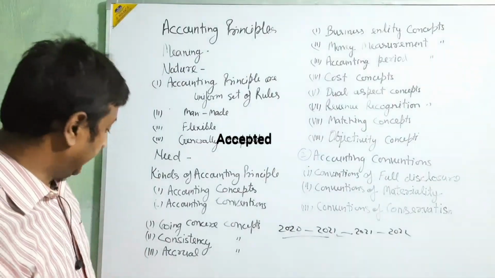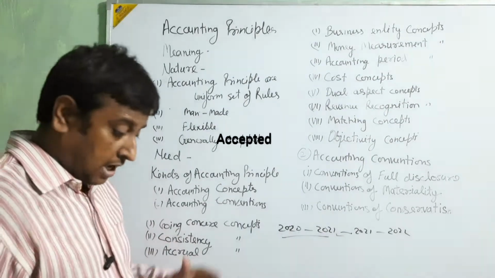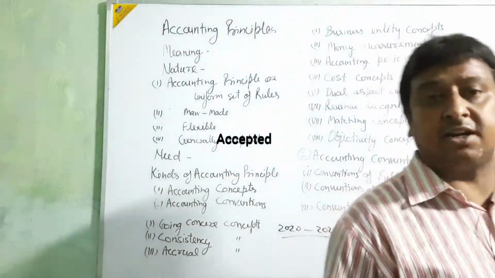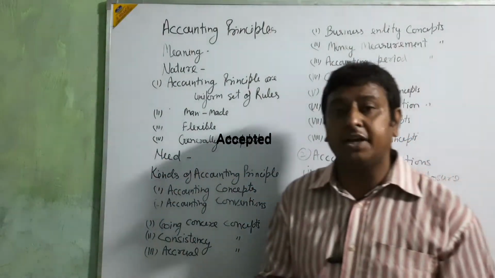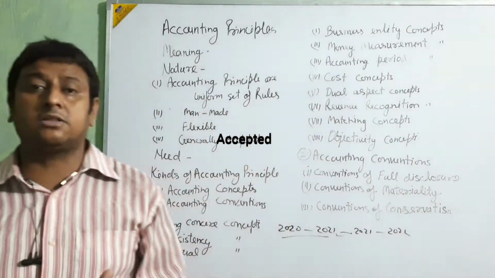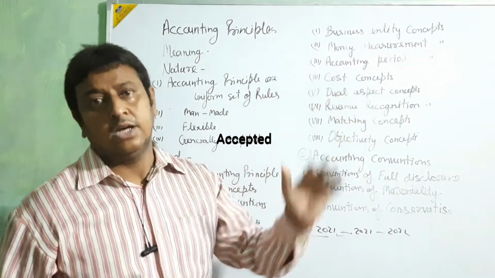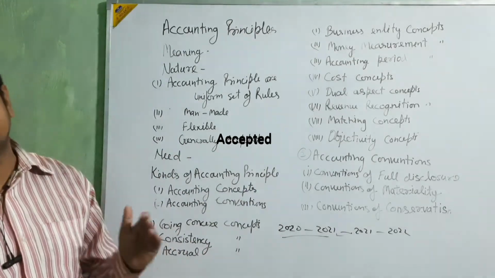Okay beta, next consistency. When the business is going on for a long period, it's not like one transaction today, one transaction after 3 months, then one transaction after 4 months. The transactions go on continuously, beta.